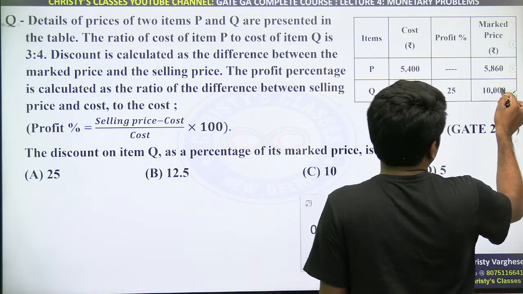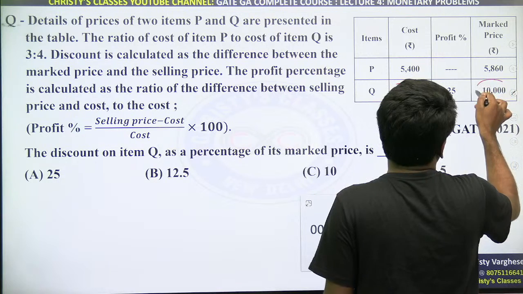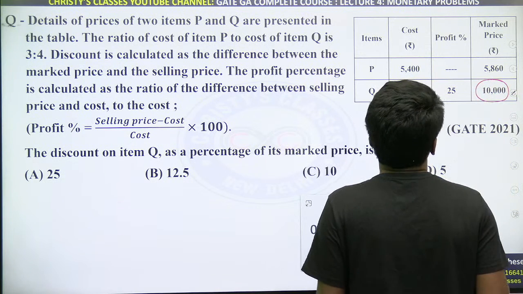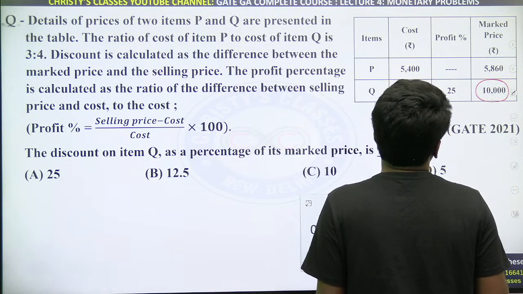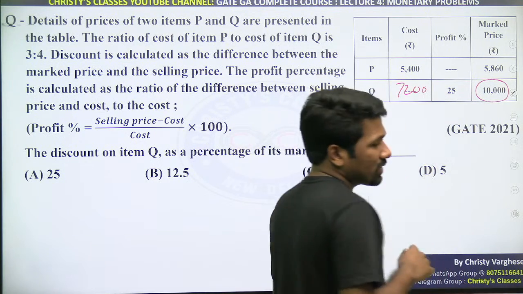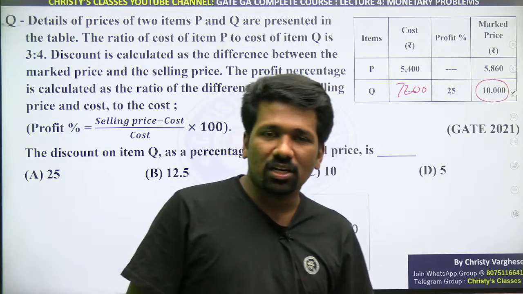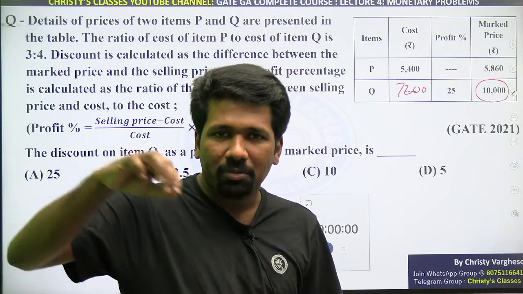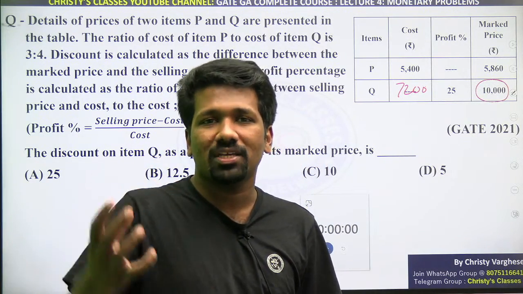So on item Q, the marked price is 10,000. How much discount he should sell it at? For that you should know selling price na. मार्क्ड प्राइस पे डिस्काउंट करने के बाद बचा हुआ अमाउंट इज सेलिंग प्राइस ना.